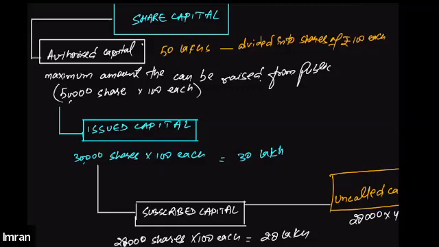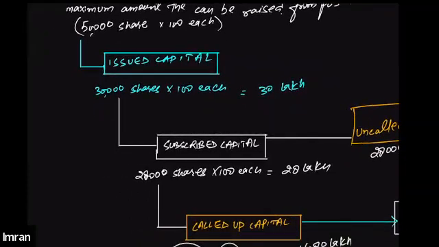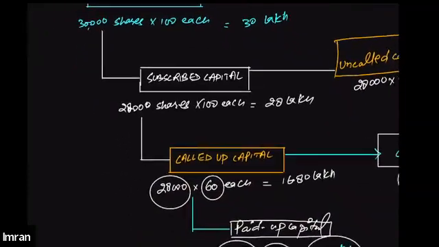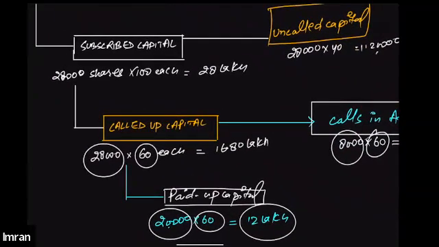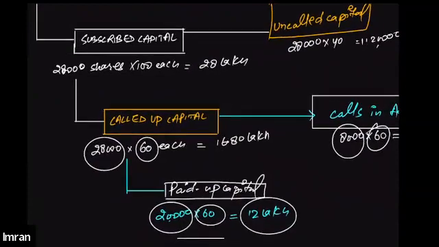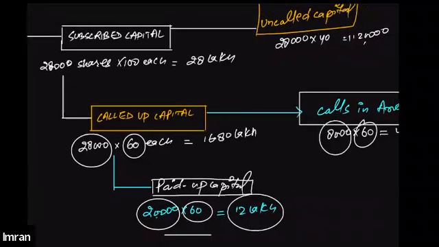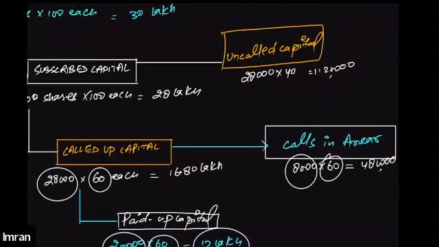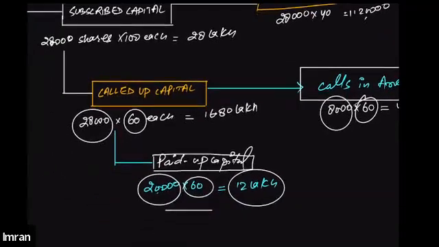Out of the authorized capital, whatever amount the company is currently trying to raise from the public is called issued capital. Out of the issued capital, the shares that the public is willing to purchase are called subscribed capital. Out of the subscribed capital, the amount the company has actually called up from the public to pay is called called up capital, and the amount not yet called from the public is called uncalled capital.